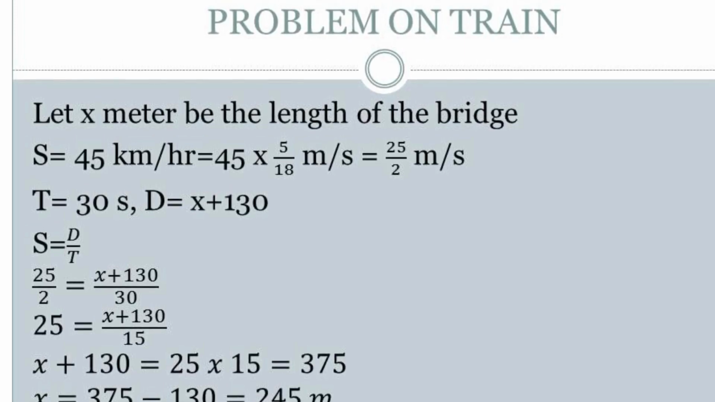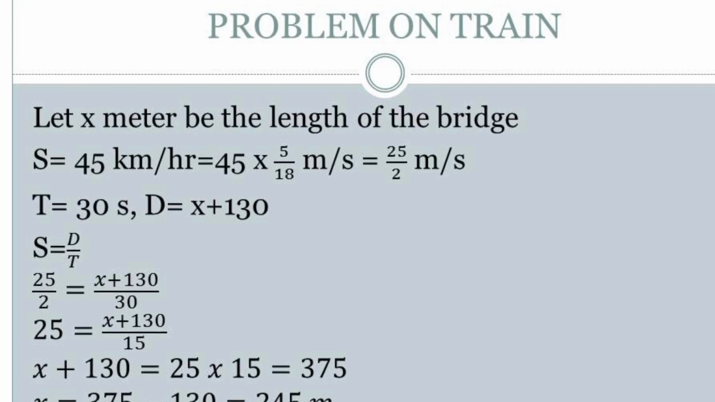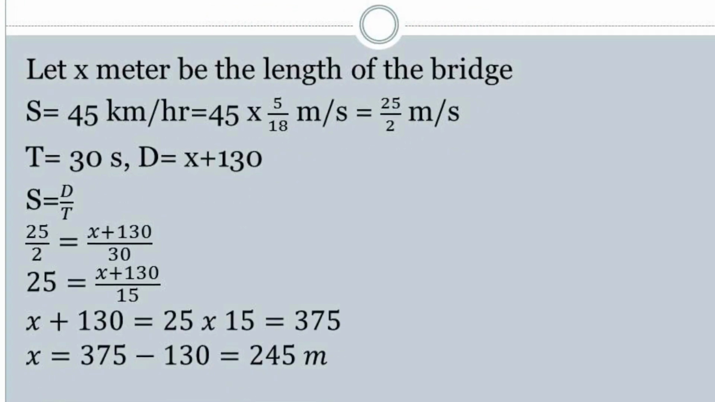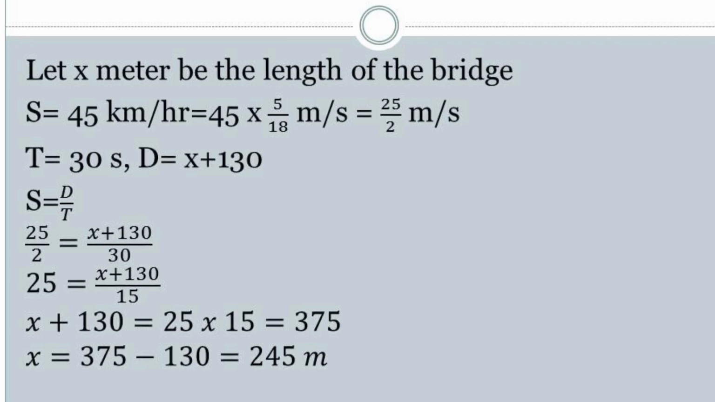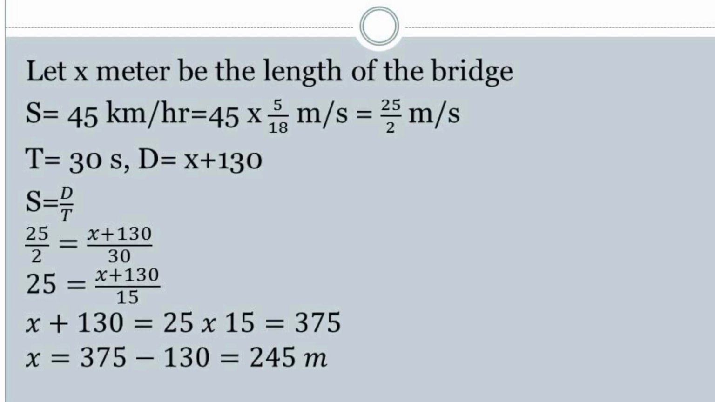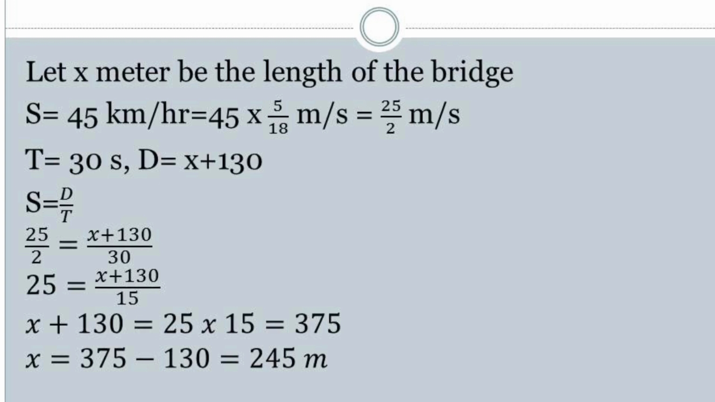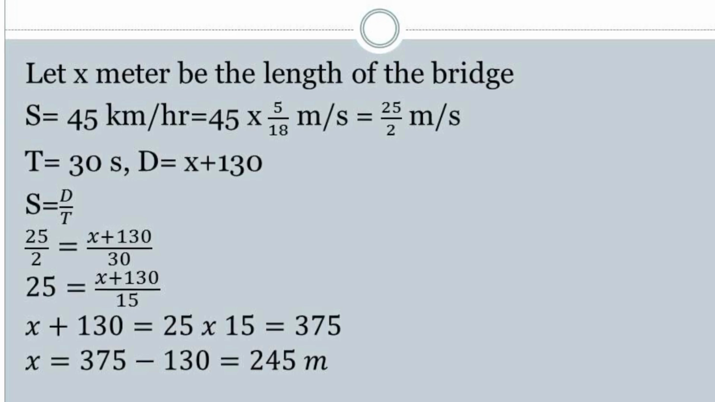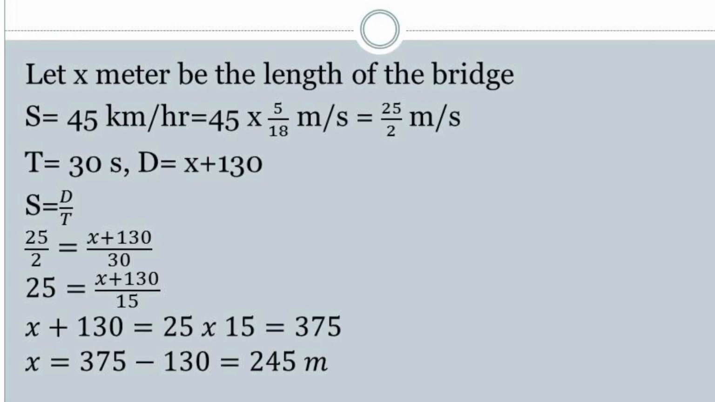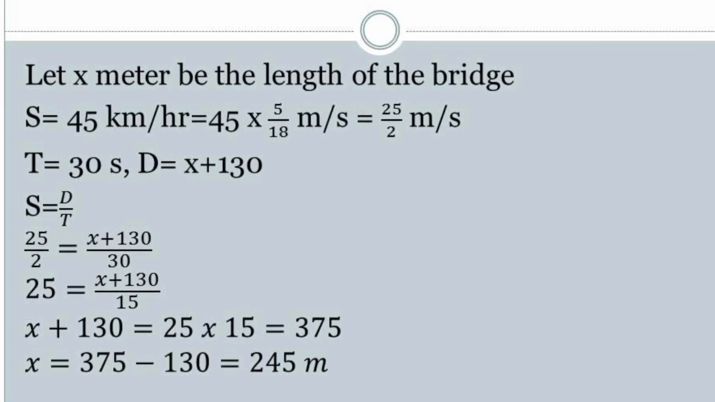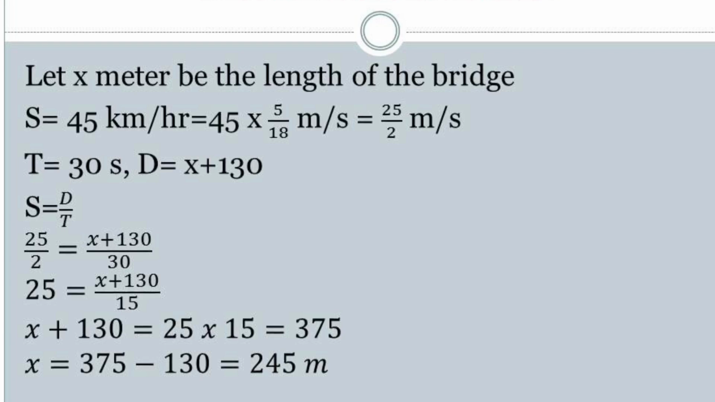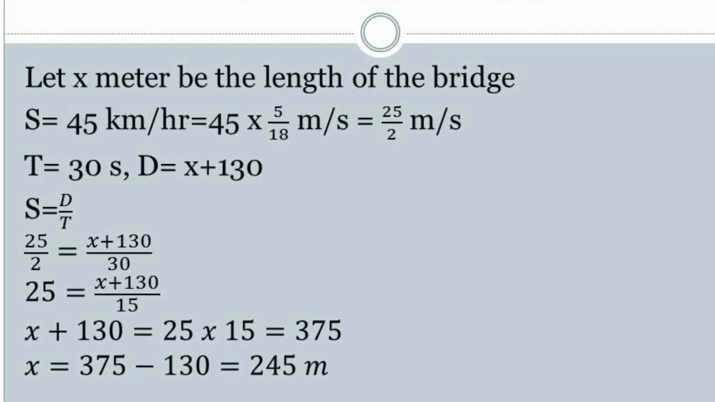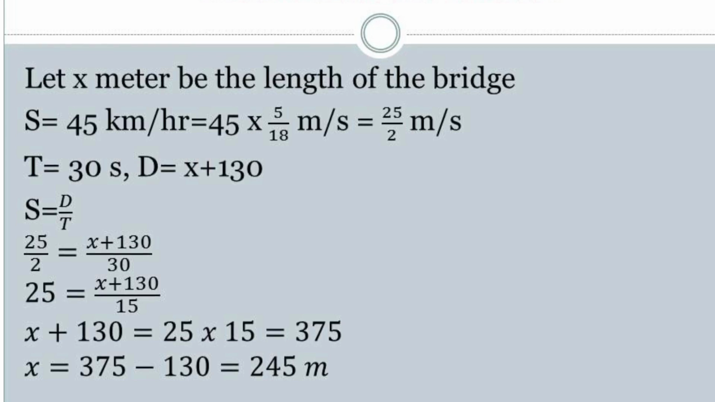The time taken to cross the bridge, t, equals 30 seconds. The distance traveled, d, is the length of the train plus the length of the bridge. So that is x plus 130 meter. Speed is calculated as distance by time. So 25 by 2 equals distance, which is x plus 130, by the time, which is 30.